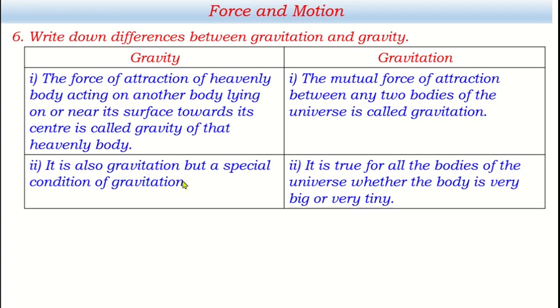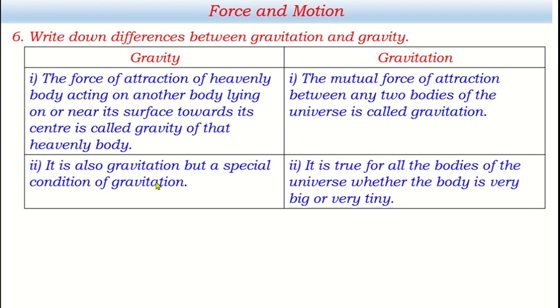Next, it is also gravitation. Which one? Gravity is also gravitation, but a special condition of gravitation. Just before this, I told you the special condition: if one is very huge and another is comparatively very small and lying on or near its surface, then the gravitation between these two is gravity.